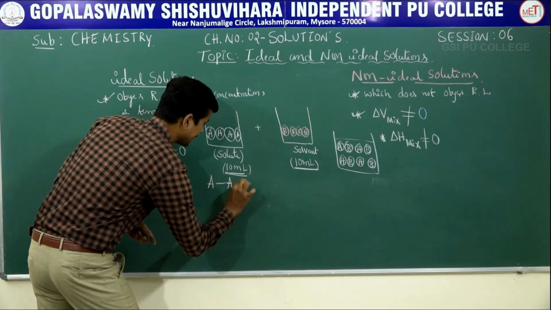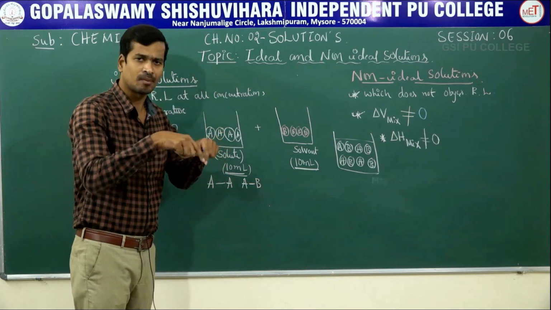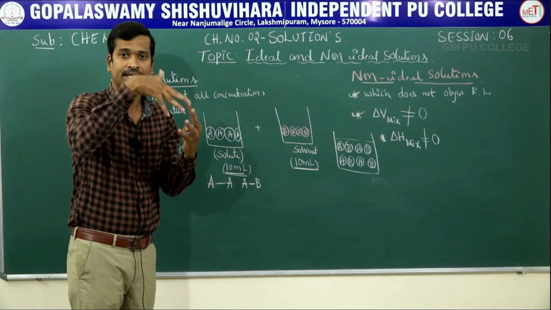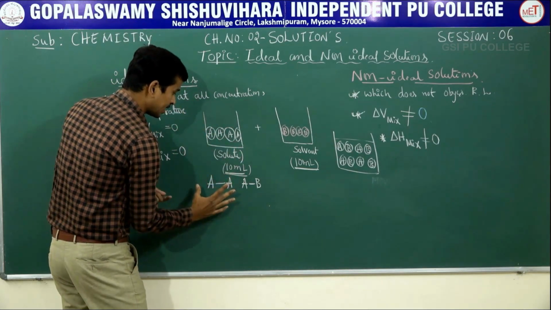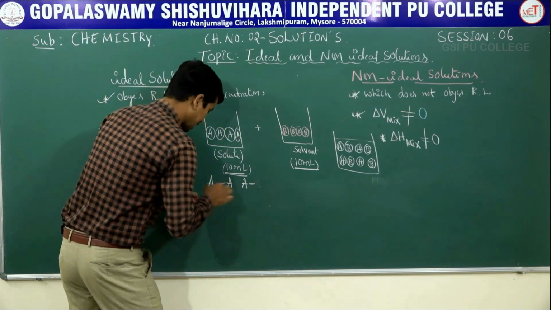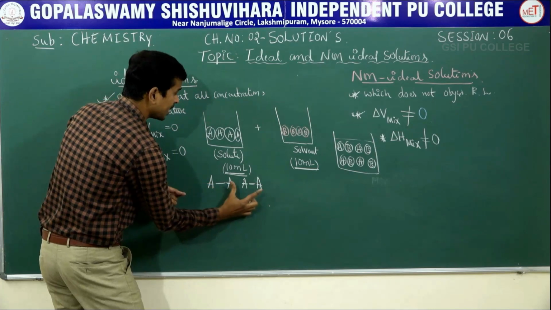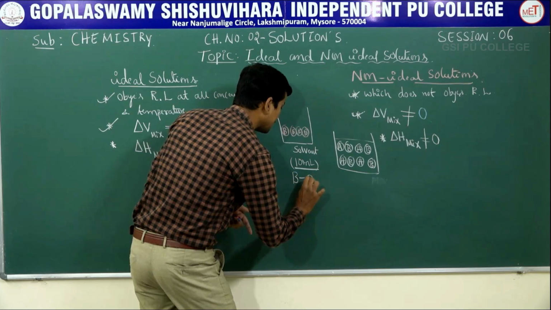Suppose water contains Avogadro number of water molecules. Between two water molecules there is hydrogen bonding. Clear? At the same time, there is a solute A containing Avogadro number of A, and there is a force of attraction between AA, and the same there is a force of attraction BB.